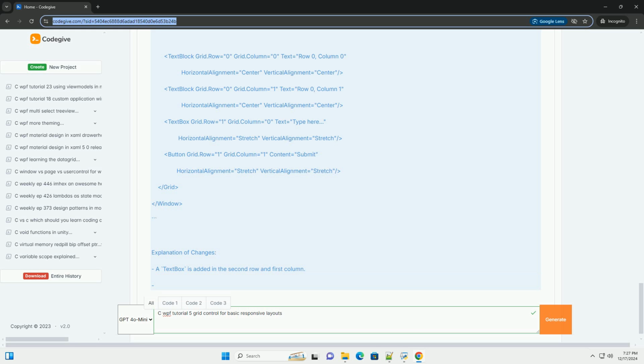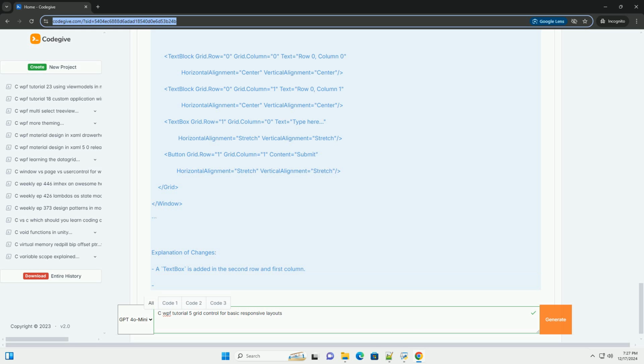To demonstrate dynamic resizing, let's add a button and a text box to the grid. XML. Window x:Class equals GridControlExample.MainWindow, xmlns equals http://schemas.microsoft.com/winfx/2006/xaml/presentation, xmlns:x equals http://schemas.microsoft.com/winfx/2006/xaml. Title equals GridControlExample, Height 300, Width 400.